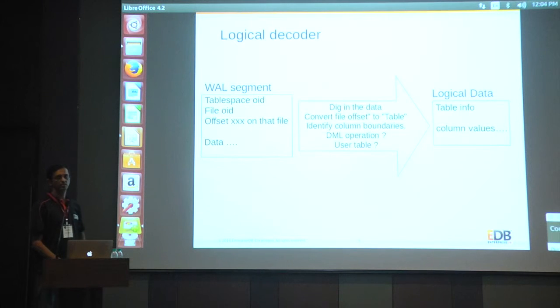Logical decoding feature has gone into 9.4, and what it does is, we have this WAL segment which has a lot of minute details about where that data is, what the table is, which table that data belongs to.